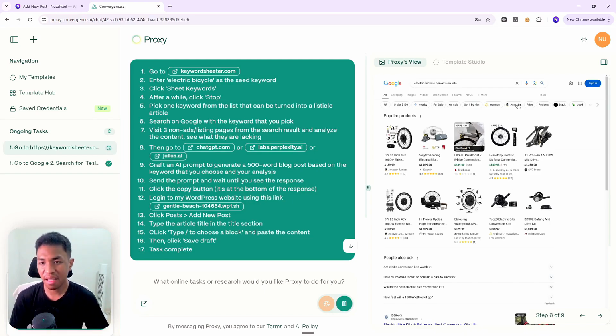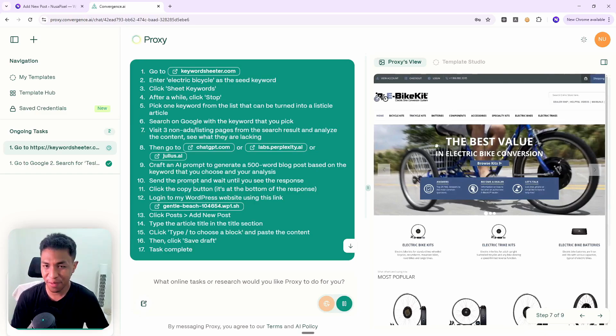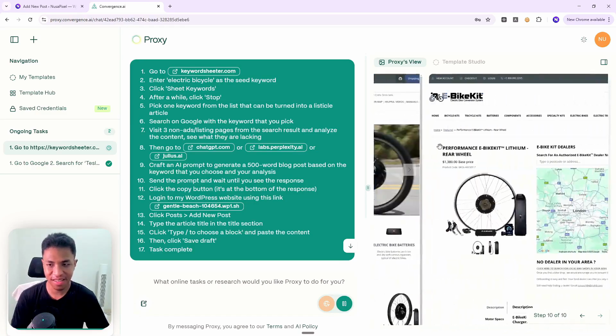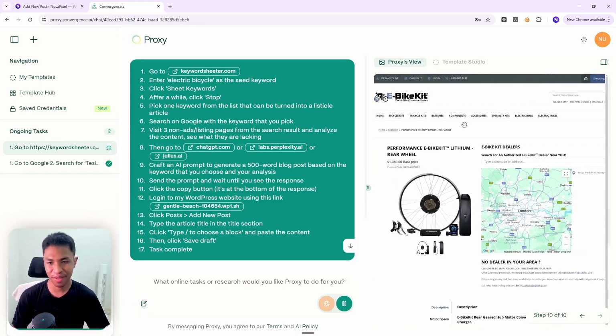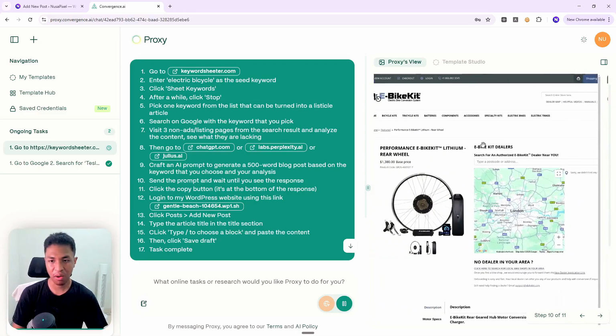Now, this section is not something that you can interact with. This is a screenshot. Again, this is not for you to intervene. There is a special section in Proxy that lets you interact or intervene with the thing that the AI is doing, but this is really just a screenshot. You cannot do anything other than just oversee the whole process.